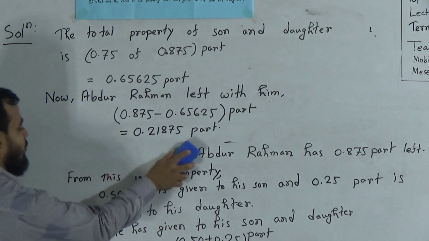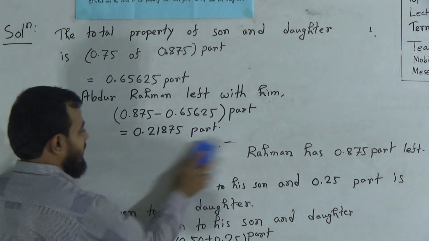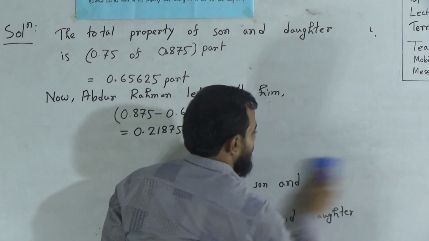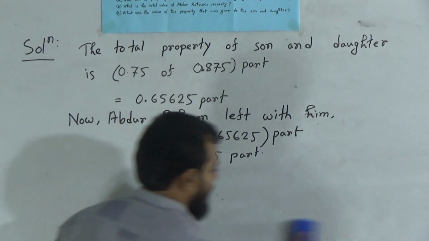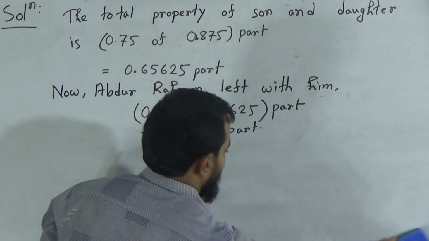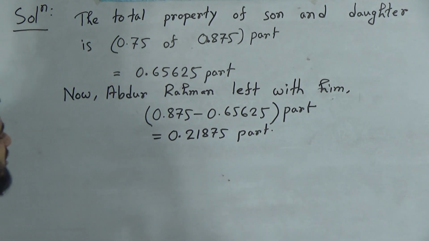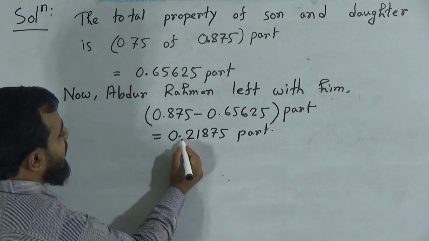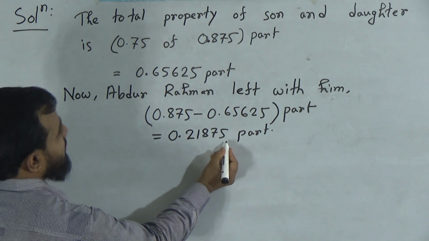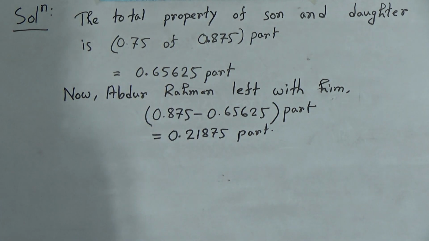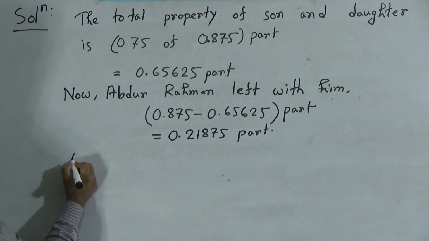Okay, now we have to calculate the value of the whole property. That means we have to calculate the value of one part.